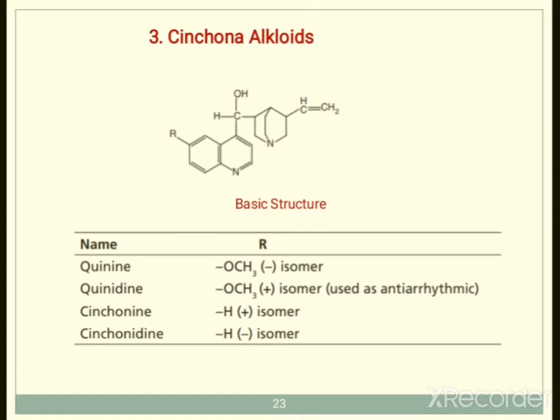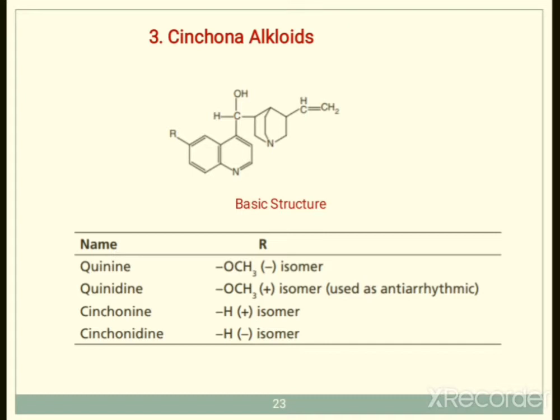The third major category is the cinchona alkaloids. The first one is the 4-aminoquinoline derivatives, the next one is the 8-aminoquinoline derivatives, and the third one is the cinchona alkaloids. In the cinchona alkaloids basic structure you can see again the quinoline is the basic ring, and the substitution will be there over here. One bridge ring system, the piperidine ring, will be there, then the R substitution. The basic structure is given over here, just draw and practice it.